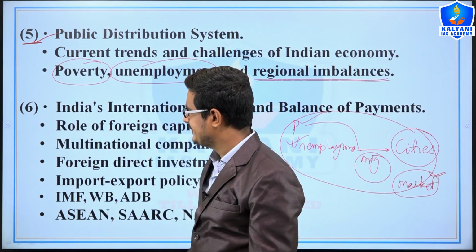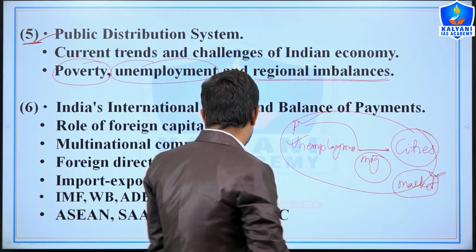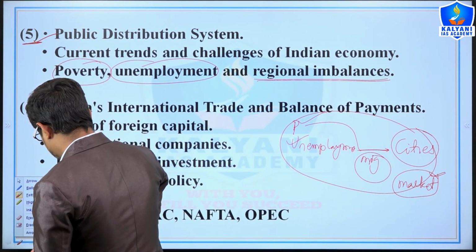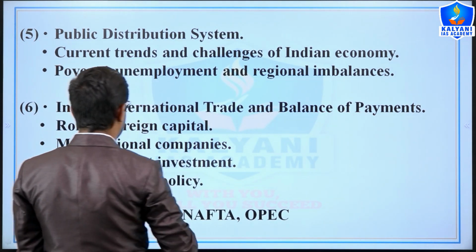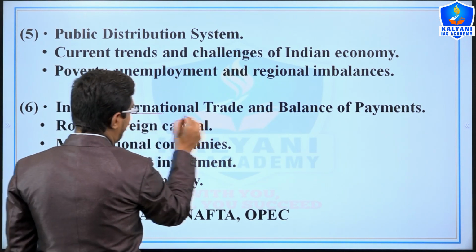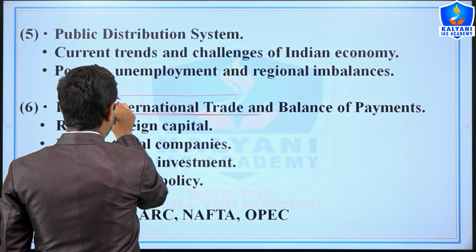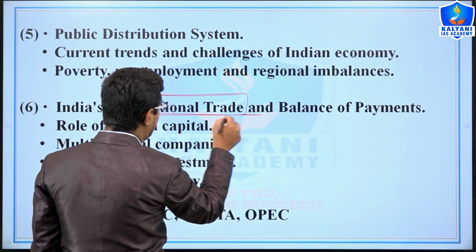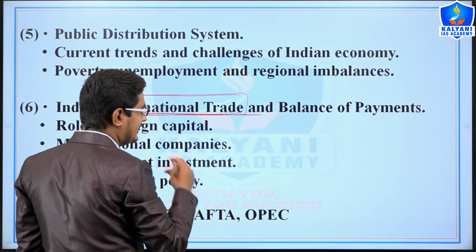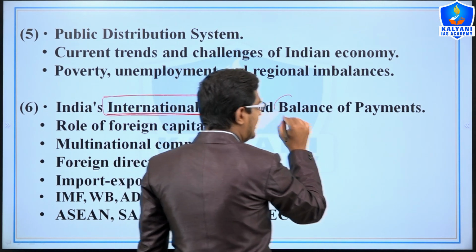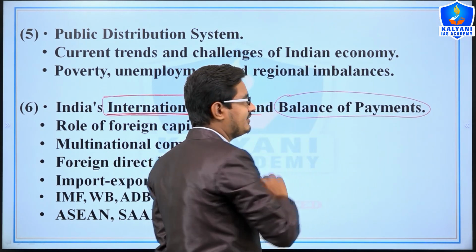Now topic 6. Topic 6 is related to international trade. At first we will understand what the merits of international trade are, what the demerits are, and what the balance of payment is.